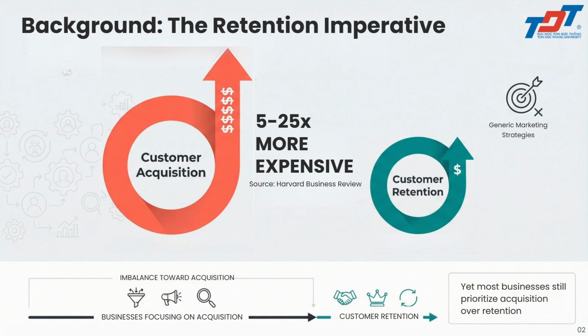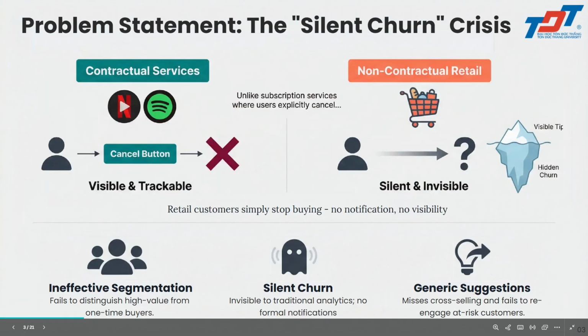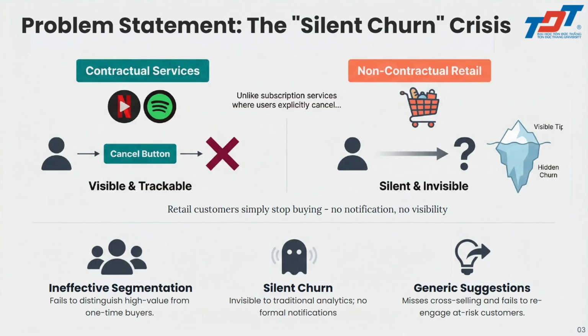But many businesses these days keep the old approach, which is finding new customers instead of keeping the old high-value customers. According to the Harvard Business Review, finding a new customer can cost up to 25 times more, making customer orientation a key business priority. Many customers leave without saying anything. This is called the silent churn. For example, someone may buy for a while, but then they suddenly stop, and the business may not notice.